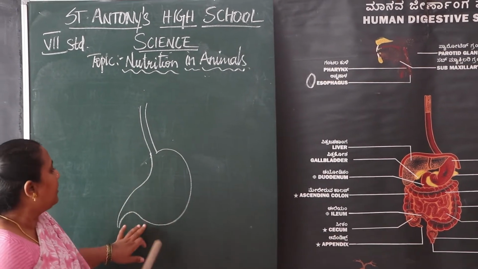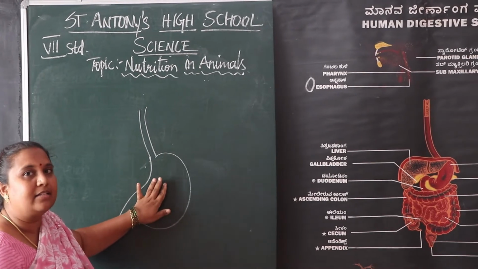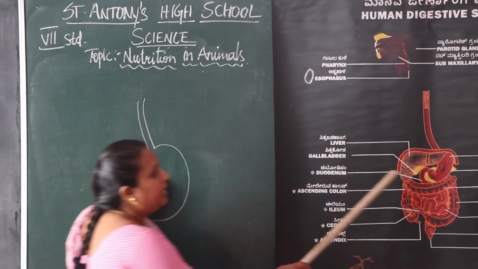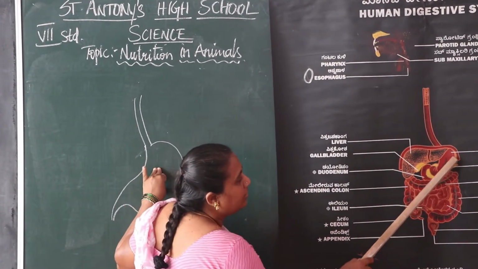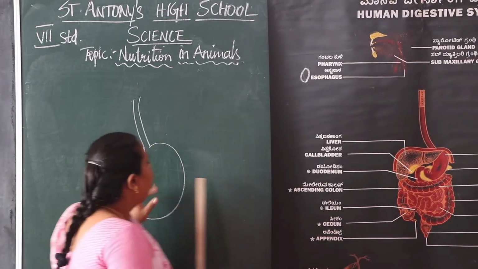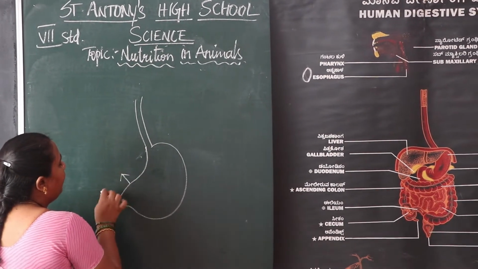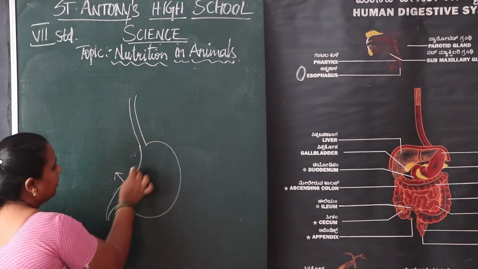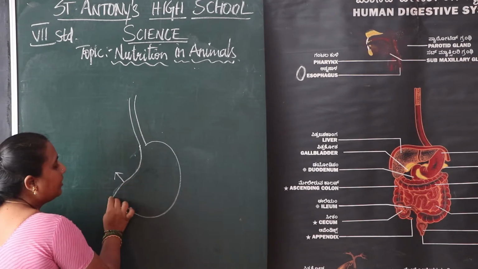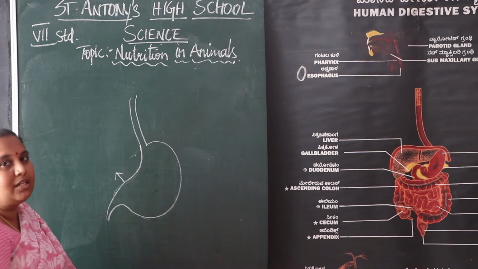The stomach is the widest part in the alimentary canal. See here, this is the stomach part. Here is the small curvature, the lower curvature, and here is the greater curvature of the stomach.